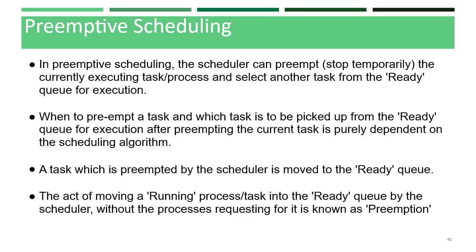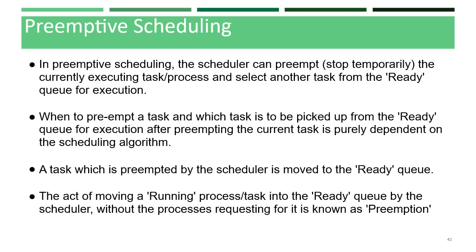A task which is preempted by the scheduler is always moved to the ready queue. The act of moving a running process or any task into the ready queue by the scheduler, without the process requesting for it, is known as preemption.